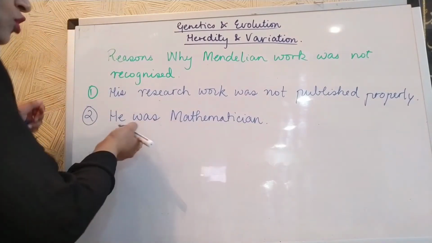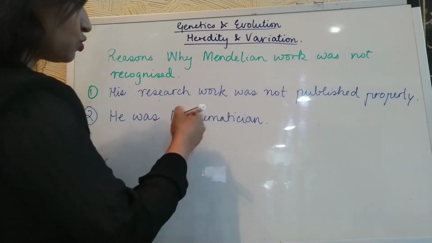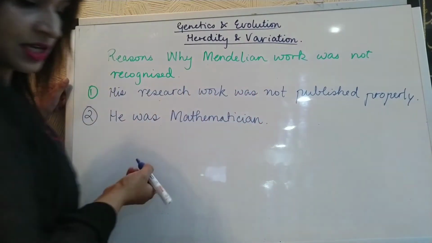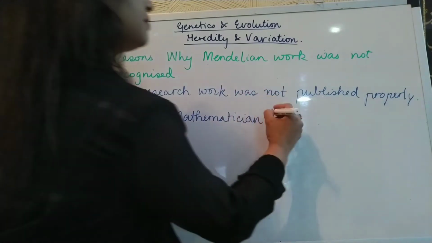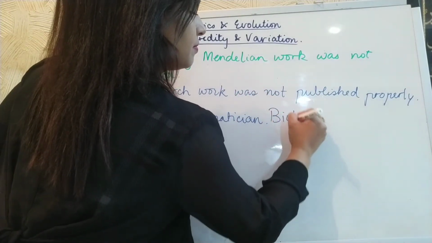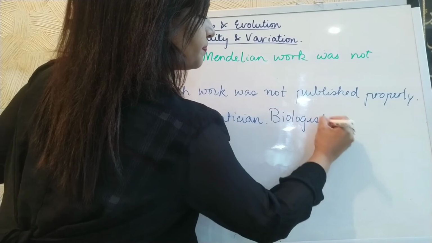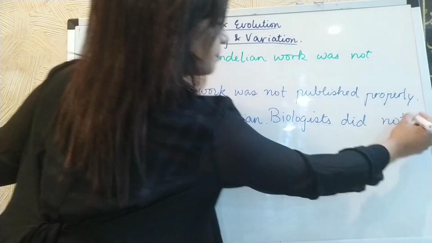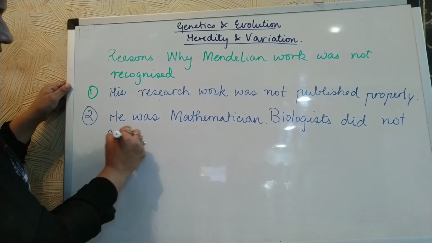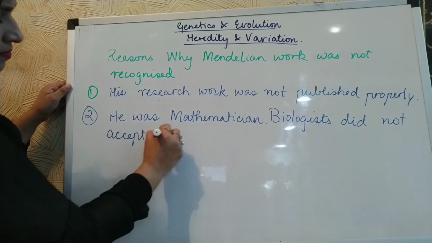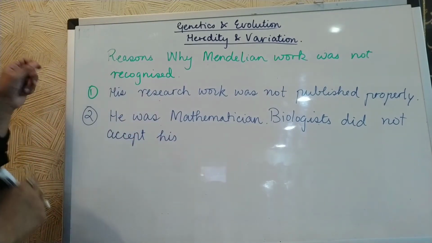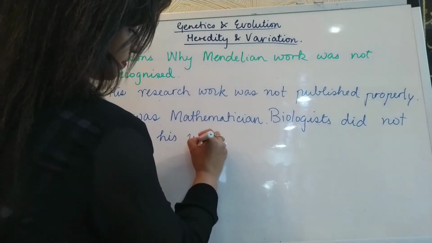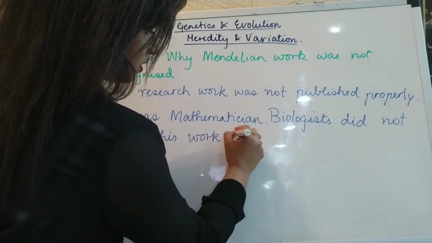So they did not respond to him, and biologists did not accept his work properly.